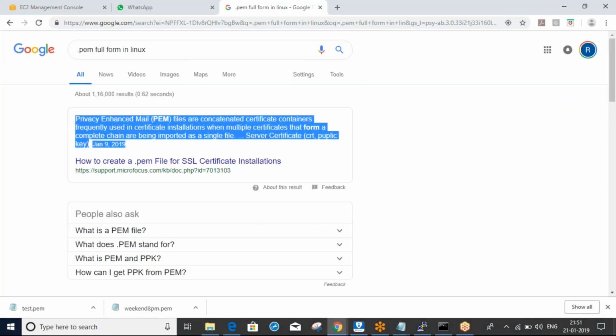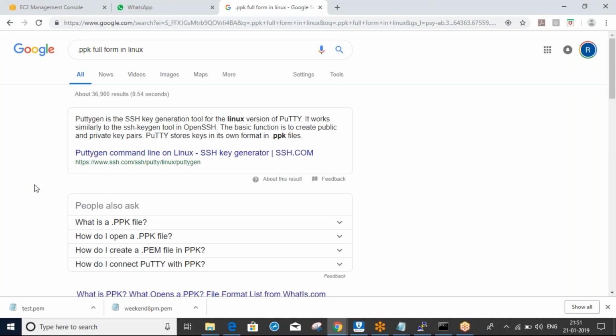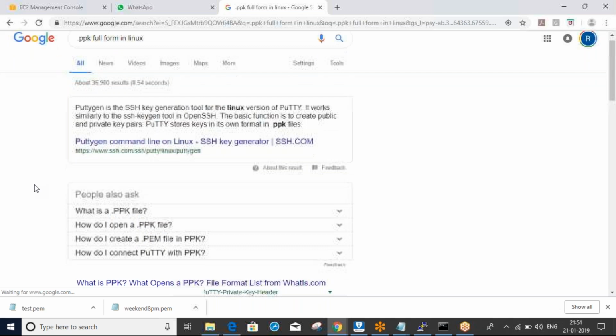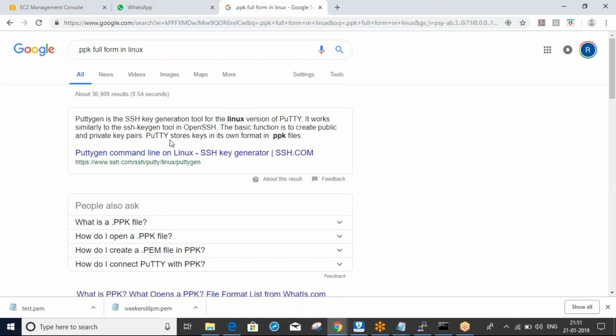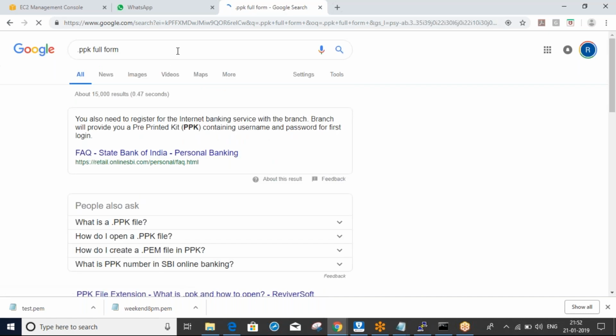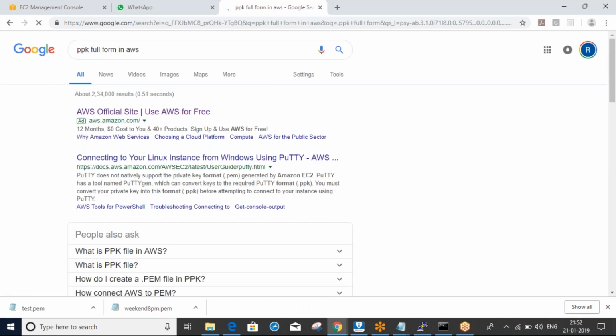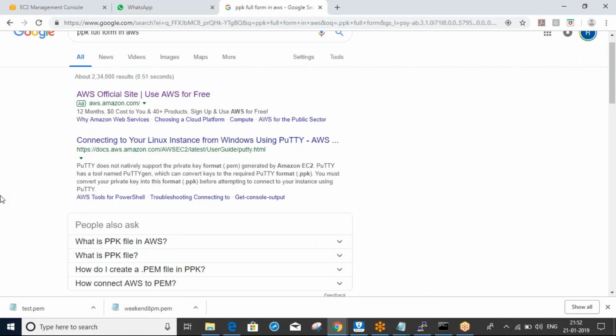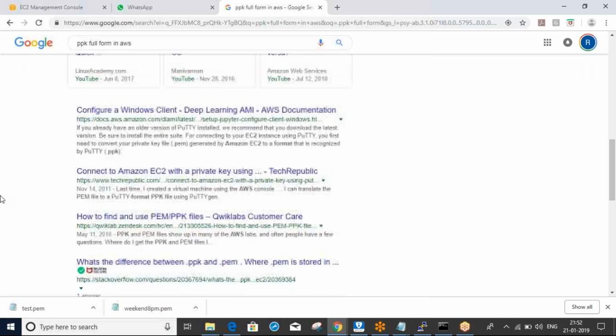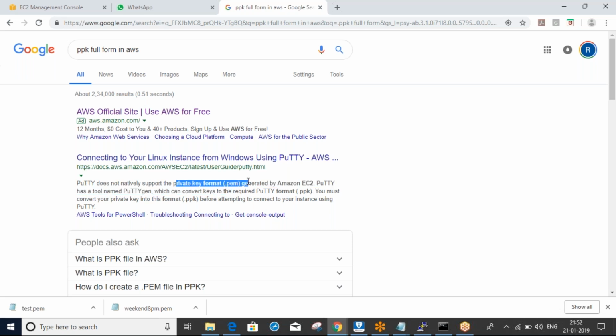PPK means again something with Putty. Putty private key, exactly. Yes, Putty private key.